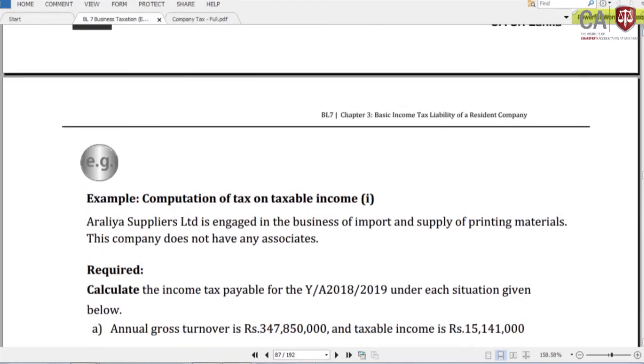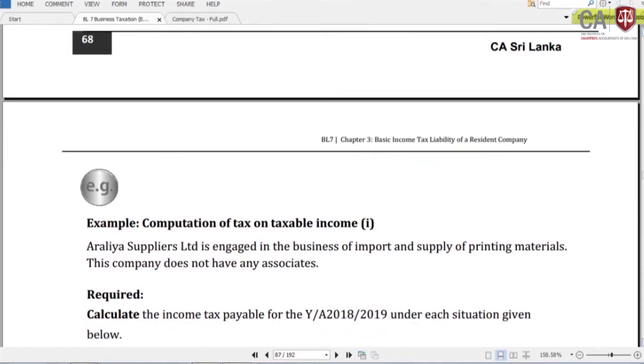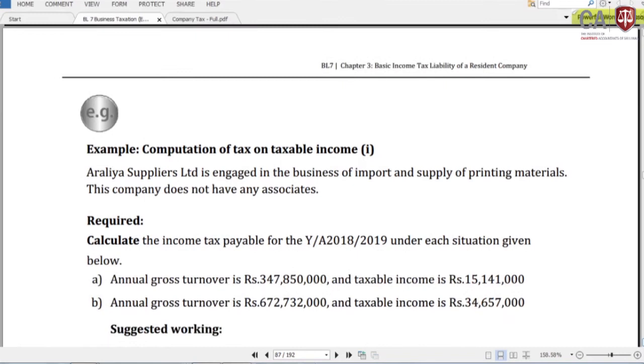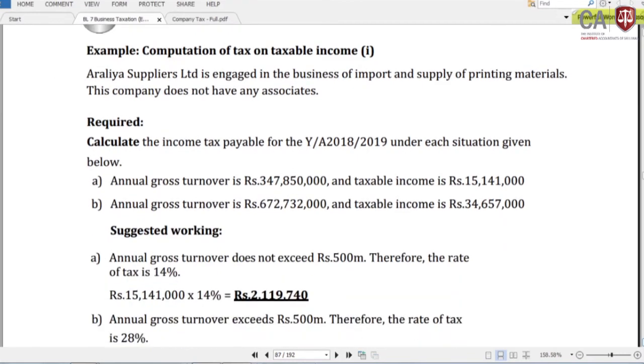If you refer to your study guide, on page number 69 some examples are provided. Let us discuss those and we can get an idea about this. The first one, computation of tax on taxable income.